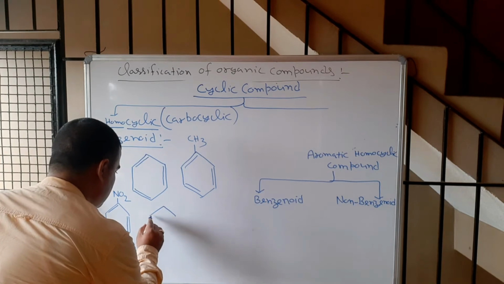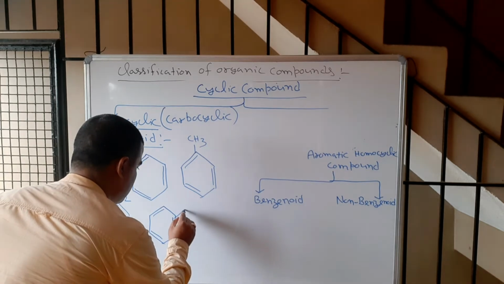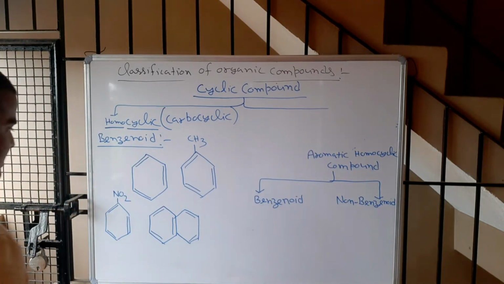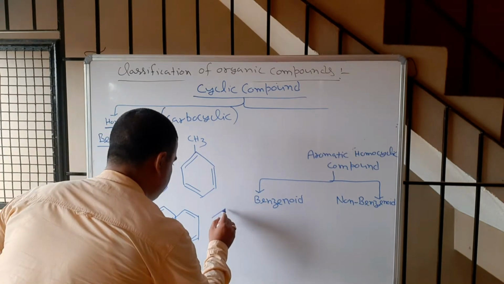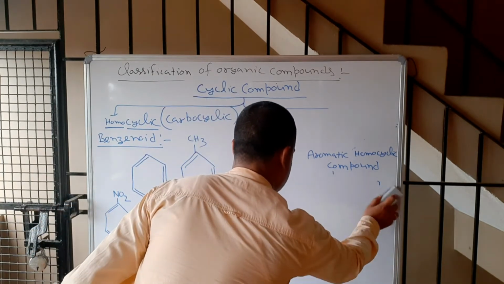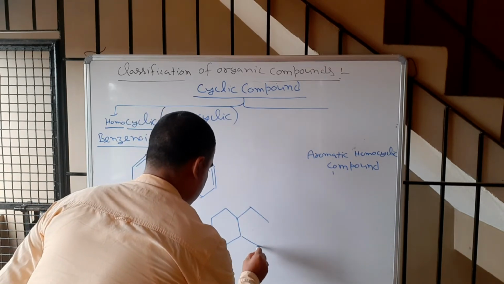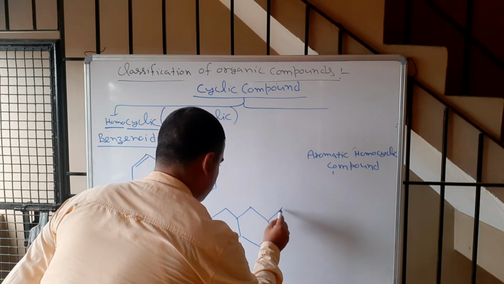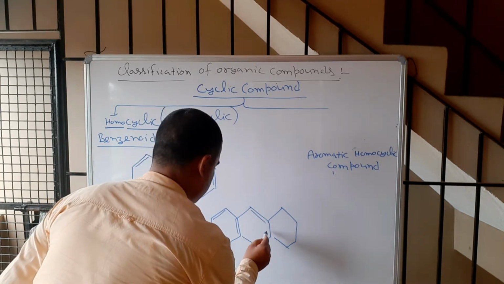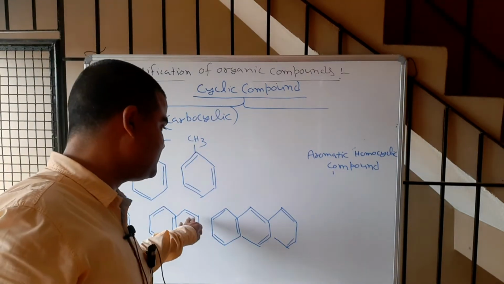Another is this, naphthalene. Correct? And this is anthracene, and this is the straight ring.